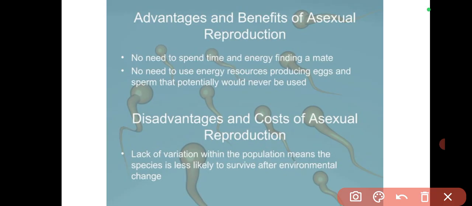But in asexual reproduction there's no need to expend time and energy in doing that. The organism just develops into something new. A new organism just grows from the other organism. Then there is no need to use energy or resources producing eggs and sperm that potentially would never be used.